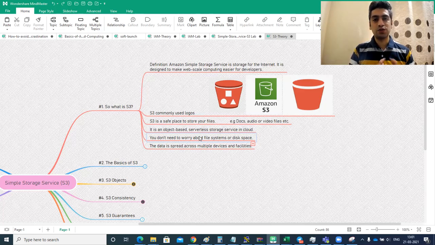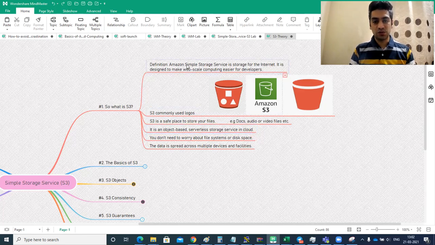You don't have to worry. There is no such limit like 500 GB or 1 TB. You just need to put your documents, and Amazon has built the storage so robust that it would scale on itself. It won't show you the capacity. You just go on adding documents and it would never end. So that's how scalable it is. So this is what S3 is.